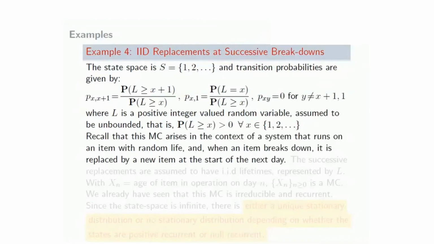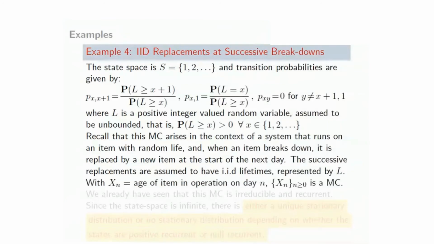So recall that, as I said, this particular Markov chain arises in the context of a system that runs on an item with random life, and when an item breaks down, it is replaced by a new item at the start of the next day, and the successive replacements are assumed to be IID lifetimes and represented by L. Xn is the age of the item in operation on day n, and Xn is a Markov chain.